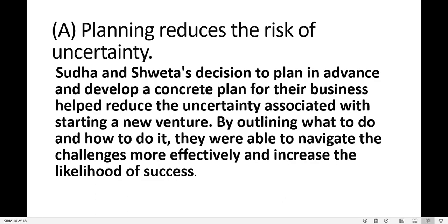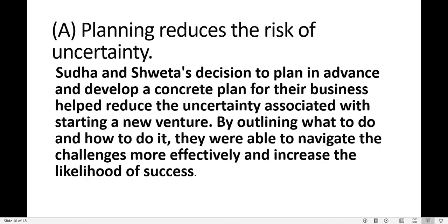It reduces the risk of uncertainty. How do we know that? Sudha and Shweta, both of them, had a decision that was made before. So they had a decision to plan in advance and to develop a plan for their business. So this will reduce the uncertainty. If anything is uncertain, you will come to know when you're doing the planning process itself.